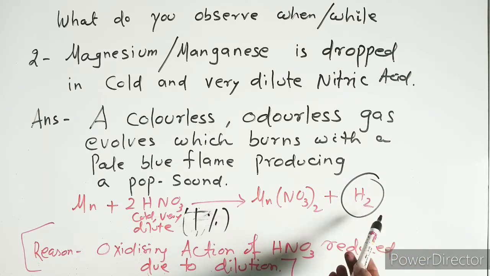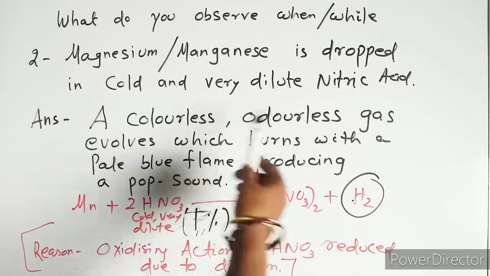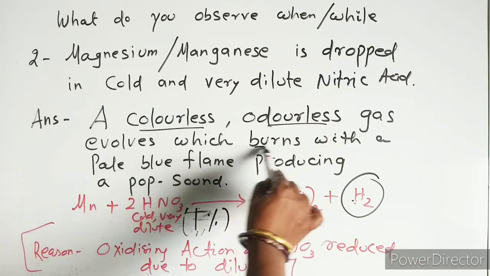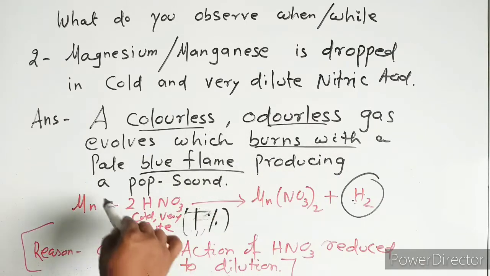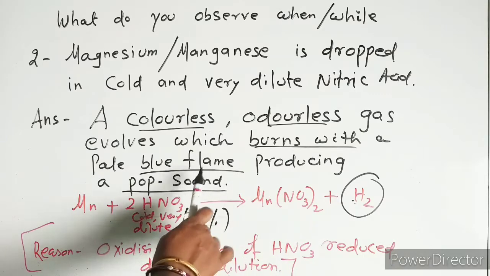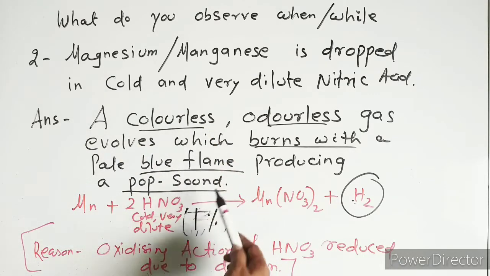If it is hydrogen, then what do we observe? It is a colorless, odorless gas which burns with a pale blue flame, producing a pop sound. This will be the answer for this question.